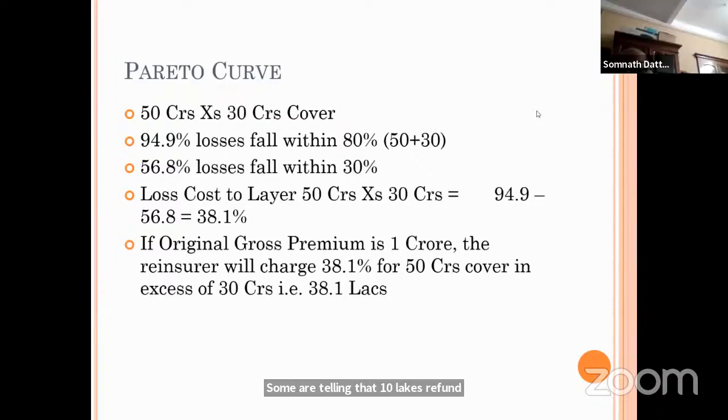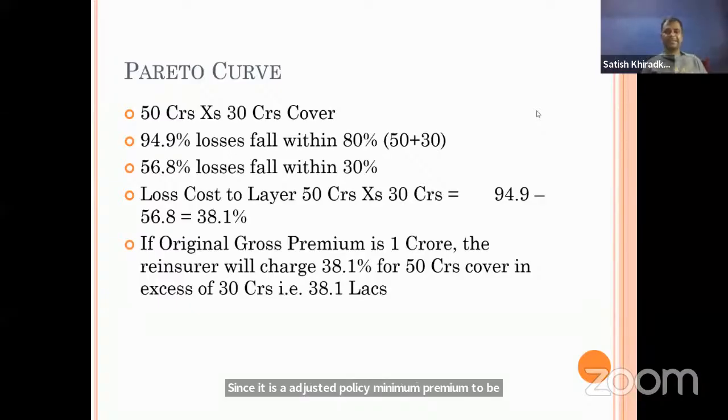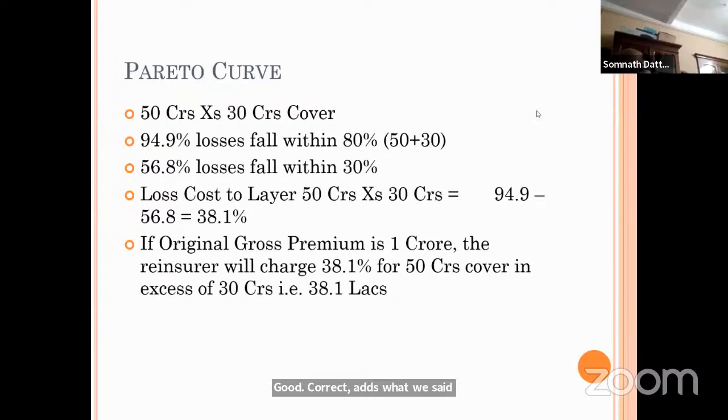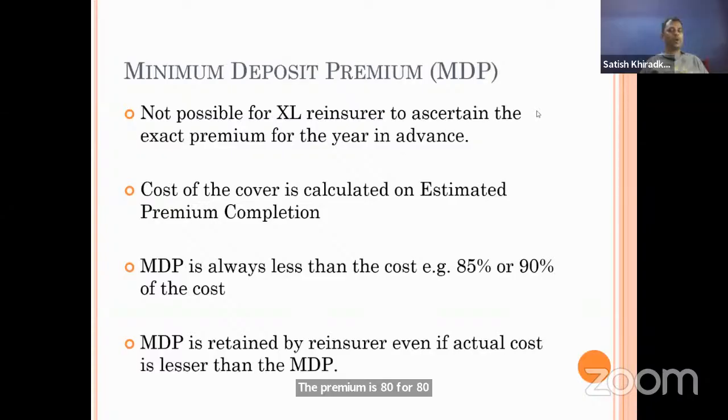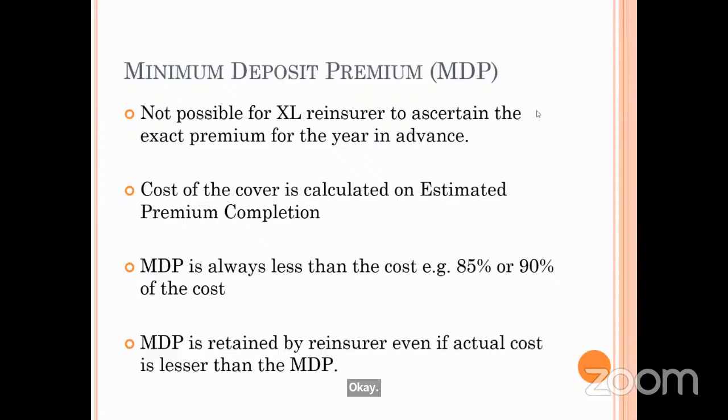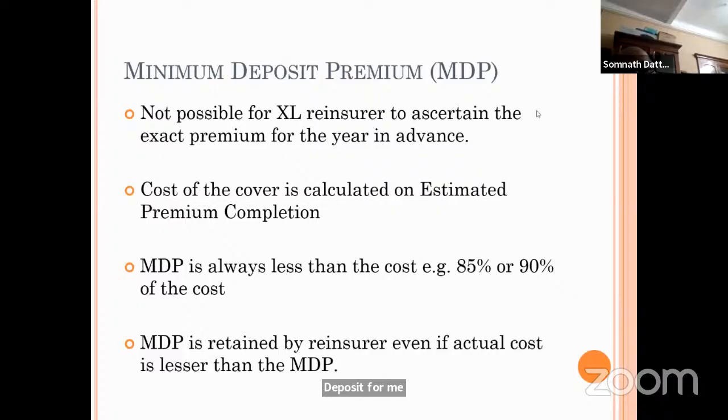Since it is an adjusted policy, the minimum premium is to be deposited and the balance will be refunded. Correct, as we said, the balance is to be refunded. Yes, the minimum premium is deposited. The premium is 80 lakh. Then just go through the refund. Minimum premium deposit: if 90 lakhs has already been paid as the minimum deposit premium and the premium is coming to 80 lakhs at the end of the year, then the balance will be refunded since it is